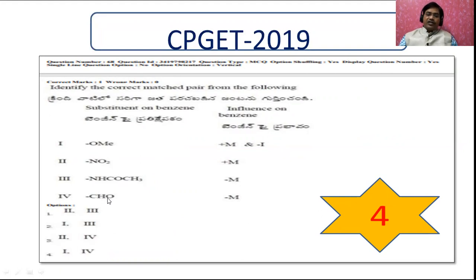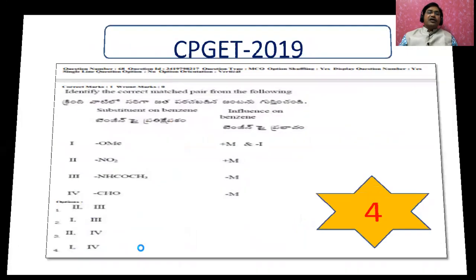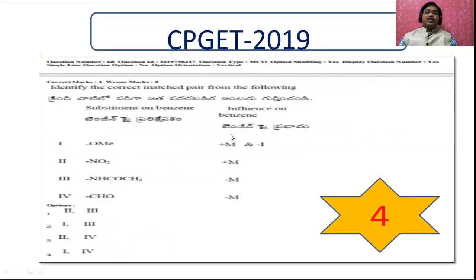And now the other one, you can see this one. The groups that show plus M effect are the alkoxy groups and NHCOCH3. In our options, the alkoxy group shows the plus M effect, which is right. And another one is NHCOCH3, which shows the plus M effect, but it is given as minus.